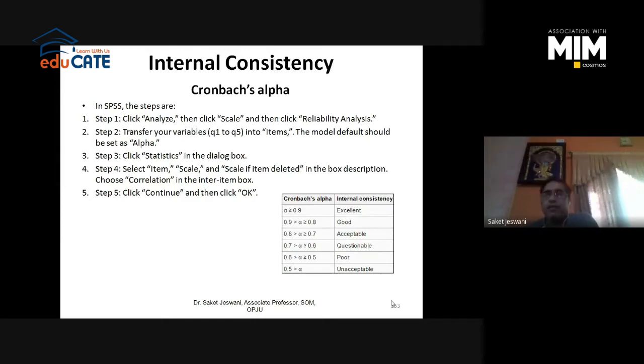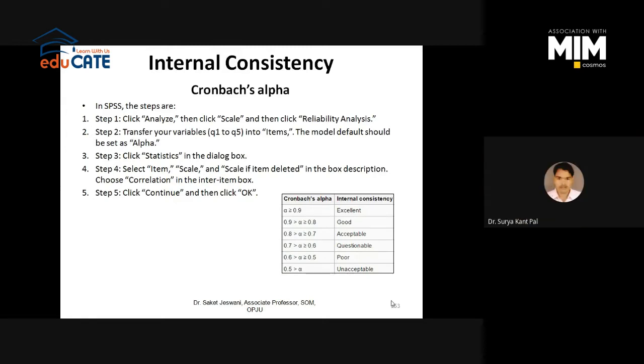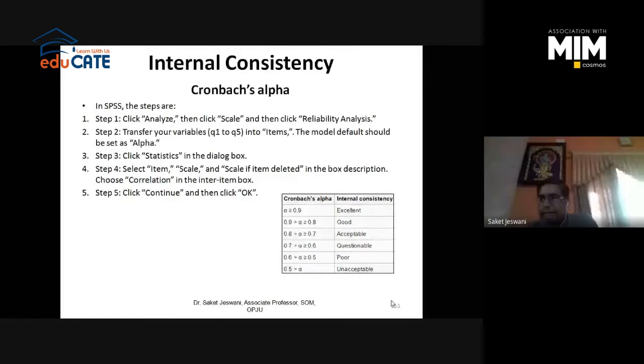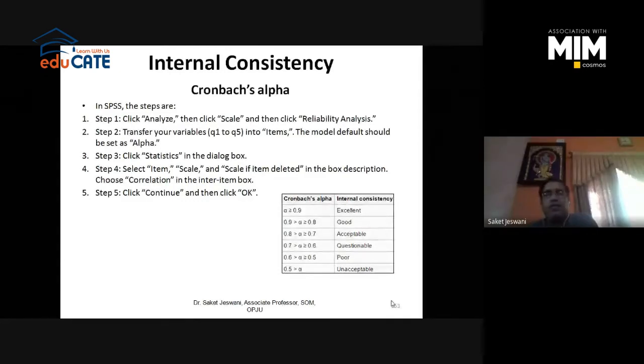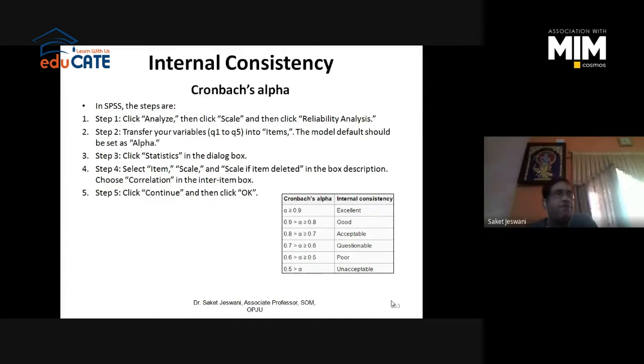If validity suggests you... Sir, one question from my side. If the data is in the form of a scale, then we check the reliability with Cronbach's alpha. If the data is not scale data, that means nominal or ordinal, then we don't check Cronbach's alpha. That is not an instrument, right? If you are checking gender, you will measure the gender either male or female. It is not an instrument. It is just information.